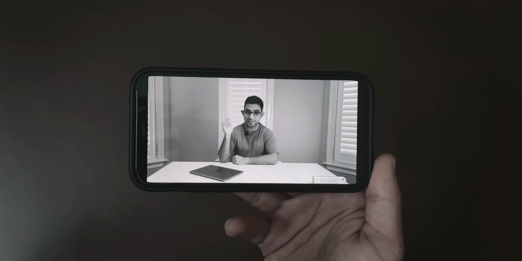We don't always realize it, but the burst of colors and the vibrance of social media is part of the reason why we are so addicted to it. It's that constant stimulation that pulls you in, but at the same time, if that stimulation becomes a habit, that can be damaging. The only downside is that the filter is applied system-wide, which is both good and bad, because you can reduce the screen time for all of your addictive apps like Netflix, YouTube, Instagram, TikTok, etc. at the same time. And if you do need to see colors, like picking a new restaurant, you can temporarily turn it off like I did.